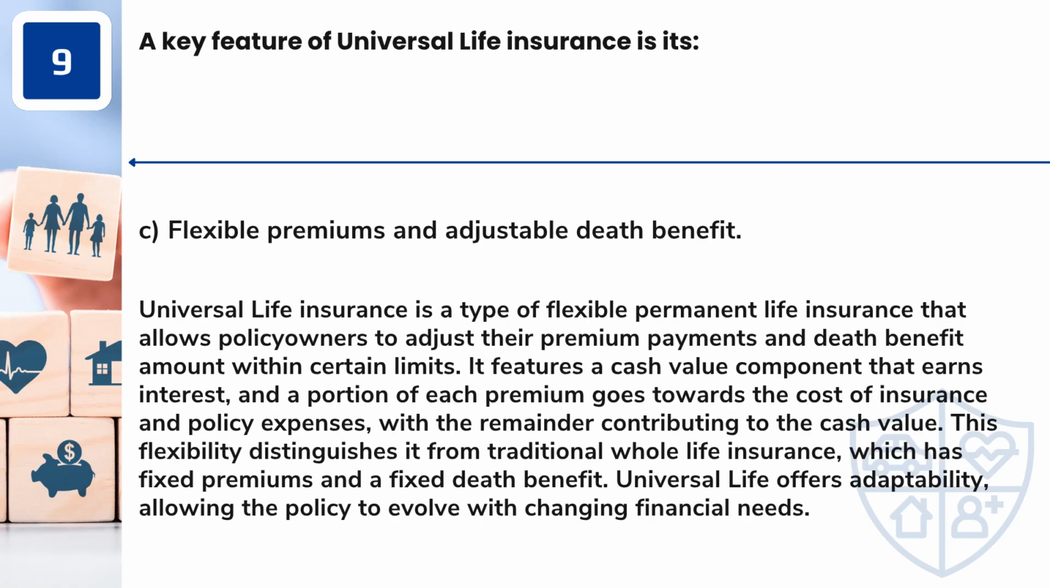Answer: C. Flexible premiums and adjustable death benefit. Universal life insurance is a type of flexible permanent life insurance that allows policy owners to adjust their premium payments and death benefit amount within certain limits.